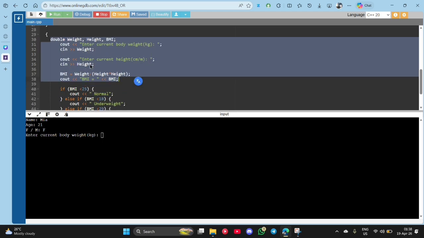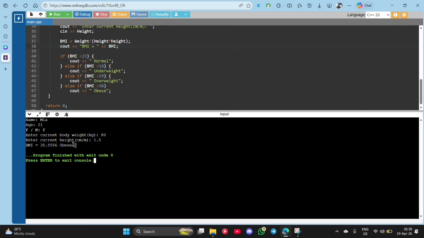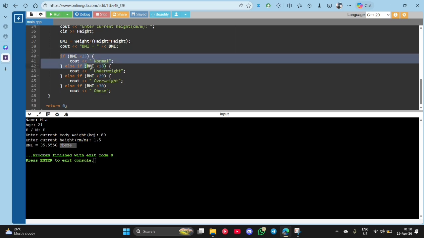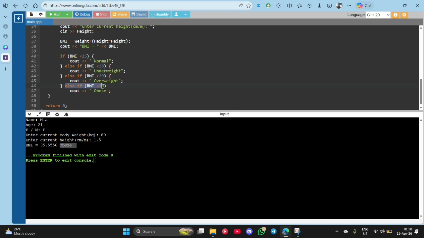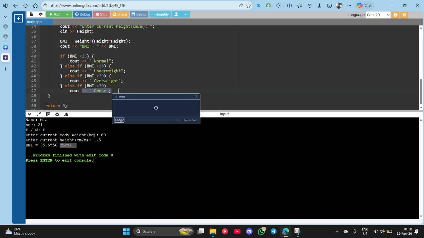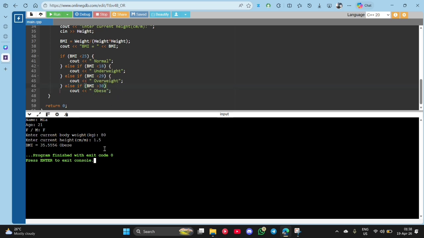It will ask me the weight, my height, and then it will calculate the BMI for me. So my weight is 80 and my height is 15. See, it calculated the BMI, which is 35, which is actually pretty bad. And as you can see, it categorized it for me. I am considered obese because I am over 30, as you can see from down here, else if BMI over 30 is considered obese. As you can see, it works.